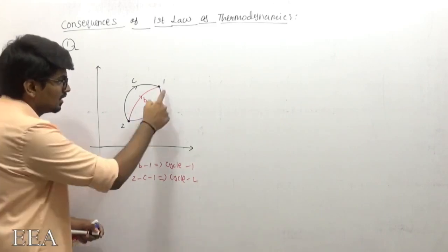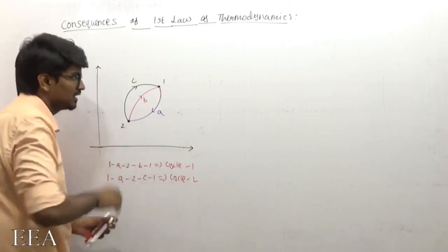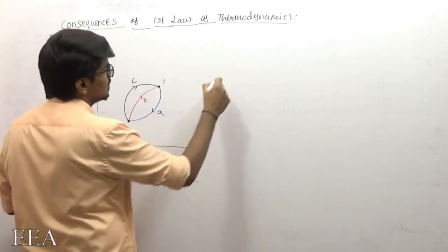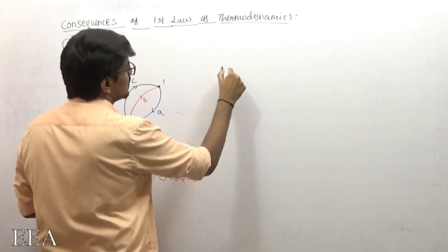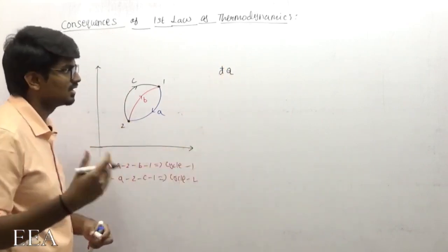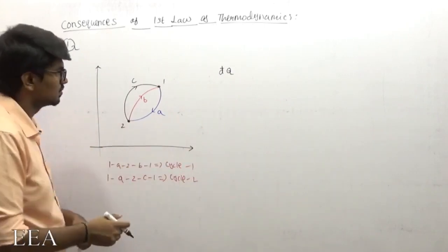So for example, when the process is happening through path A, the total heat transfer, in our general sign convention, I will write as delta Q or d dash Q, it's up to you.